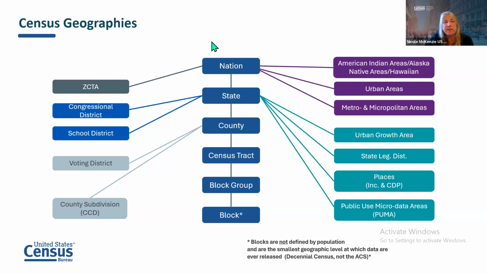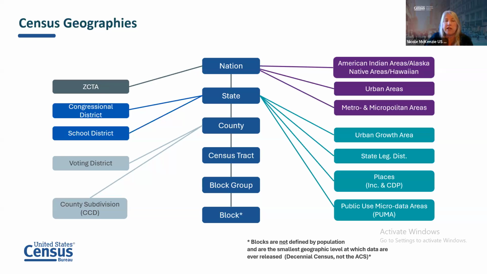You'll see on this hierarchy there are little offshoots, and what this depicts is that these other types of geographies nest within one of the geographies on the geographical spine. So, for instance, a zip code tabulation area nests under the nation, because sometimes zip code tabulation areas cross state boundaries.